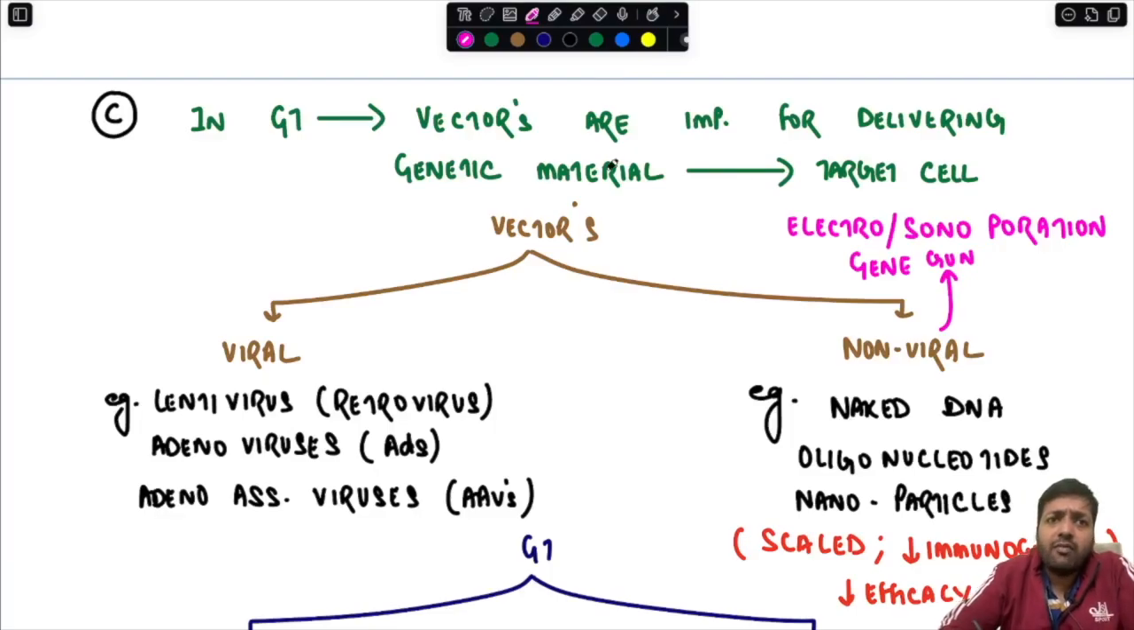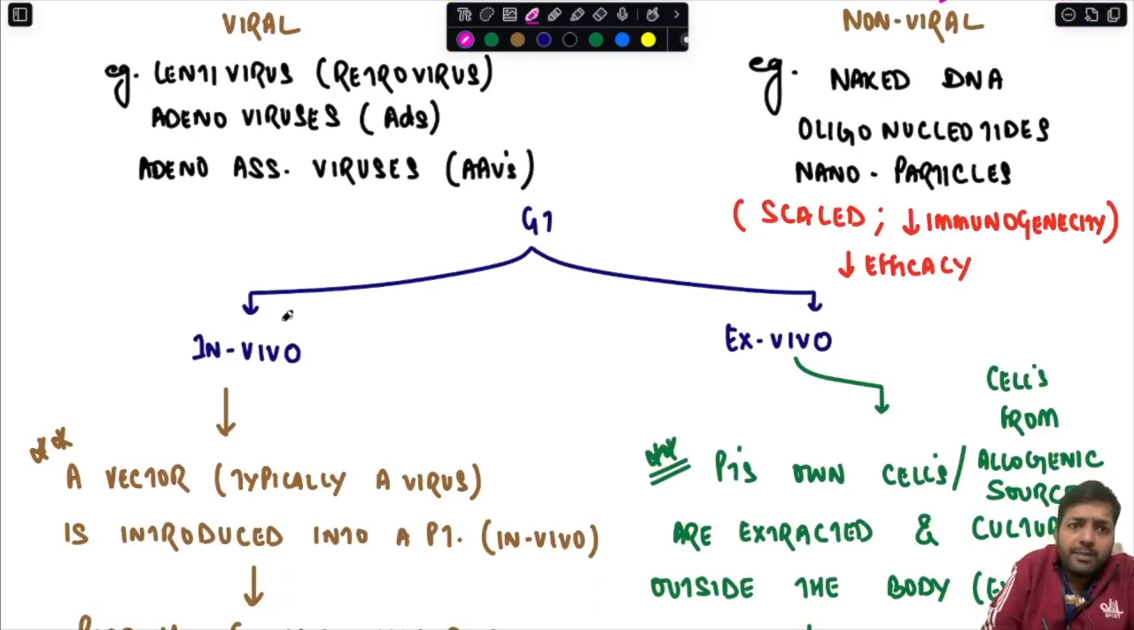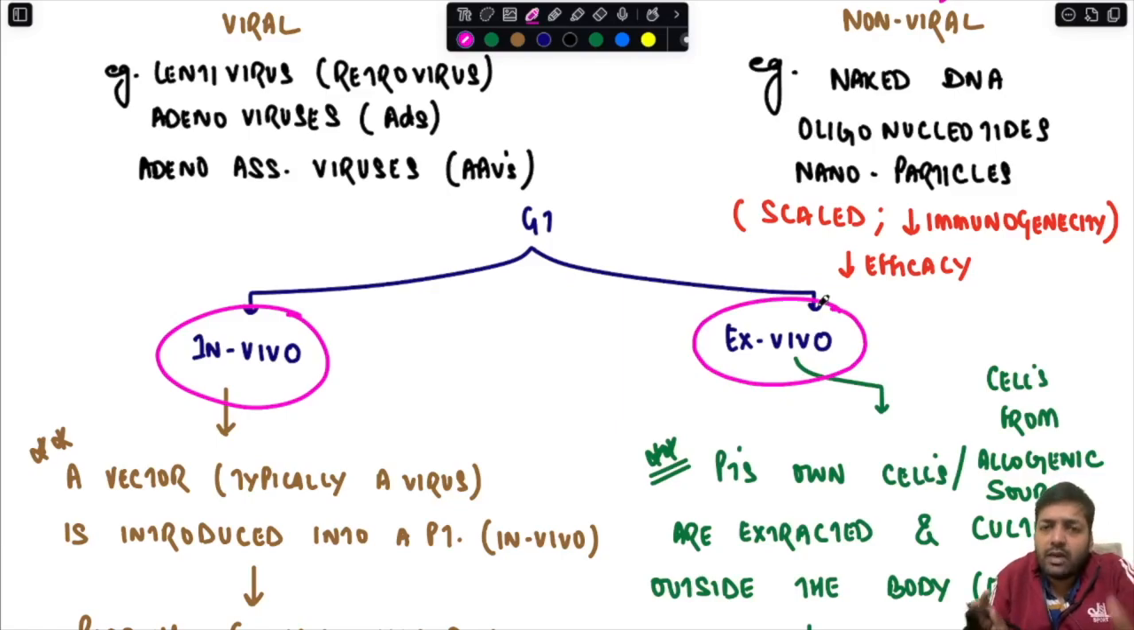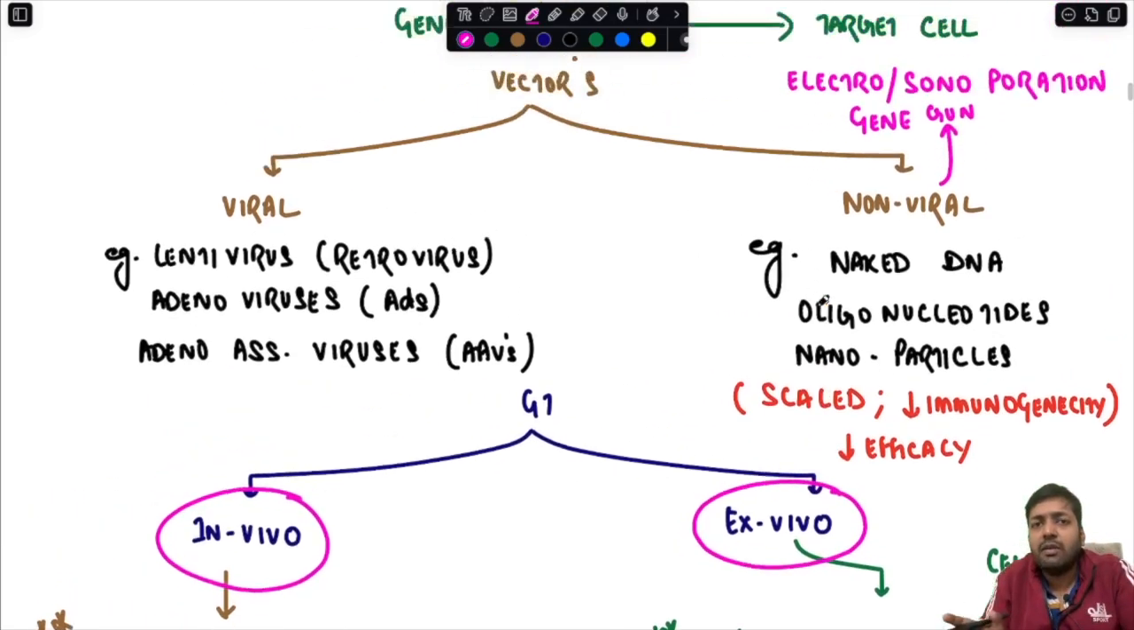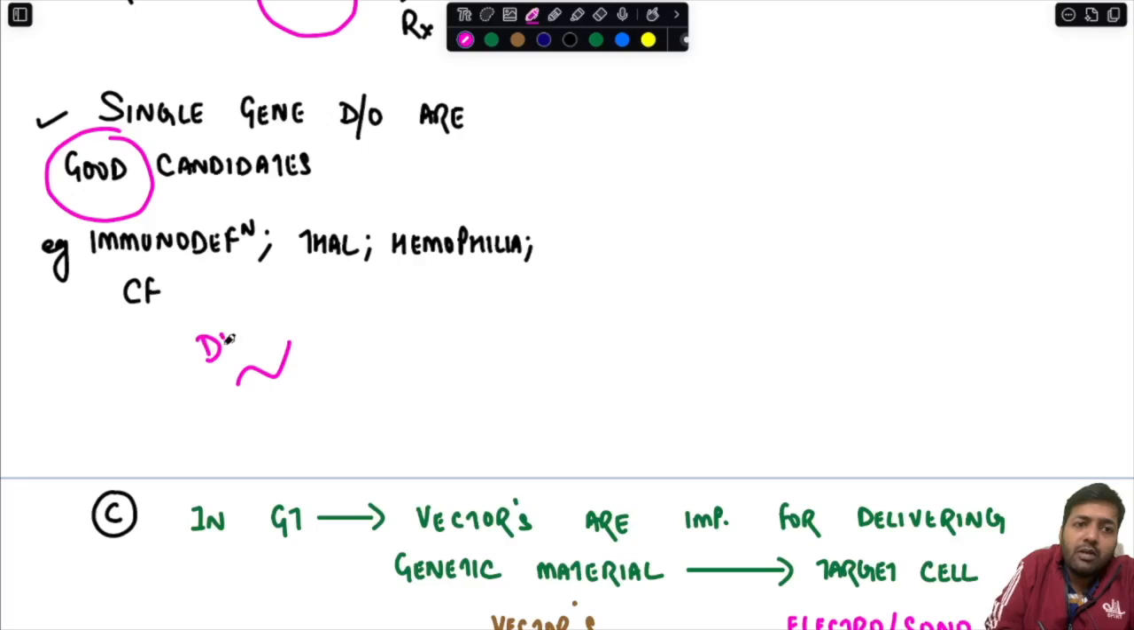Now coming to the third way in which we can subclassify gene therapy: gene therapy can be of two types, in-vivo gene therapy and ex-vivo gene therapy. Now what is that? Before we understand the concept of in-vivo and ex-vivo gene therapy, we first have to understand the concept of vectors, okay.